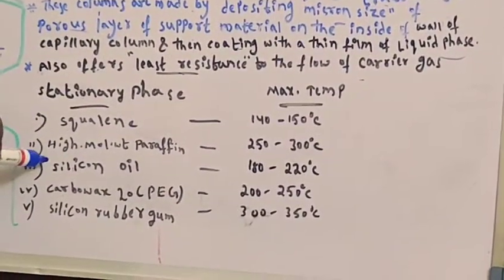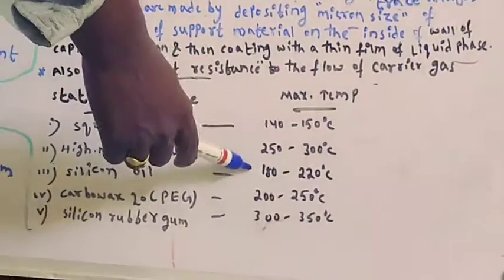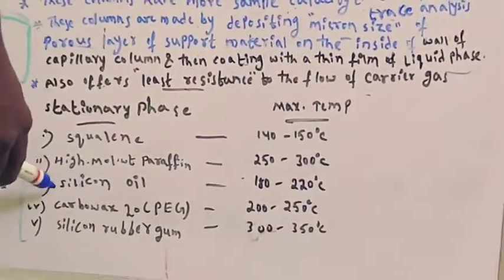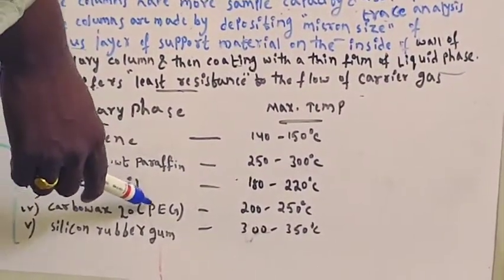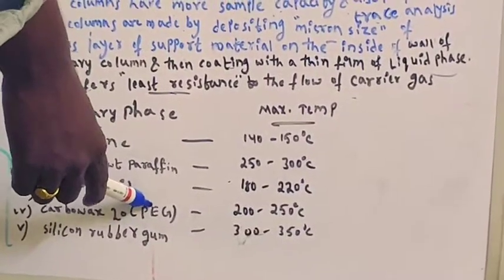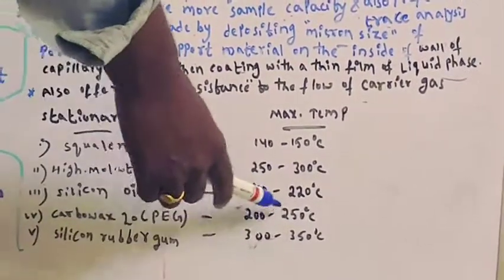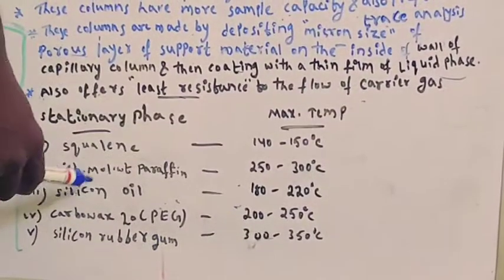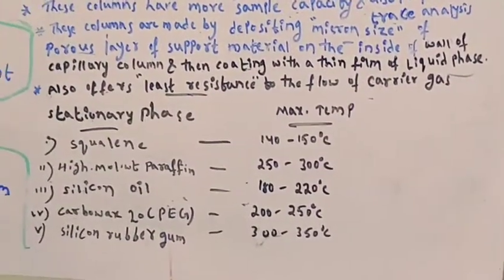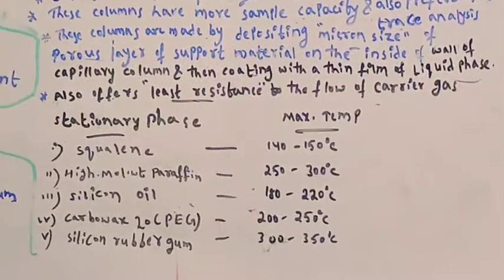Third, silicon oil, 180 to 220 degrees centigrade. And Carbowax 20, also known as PEG, polyethylene glycol, 200 to 250. And last one, silicon rubber gum, 300 to 350. These are some examples of stationary phase.